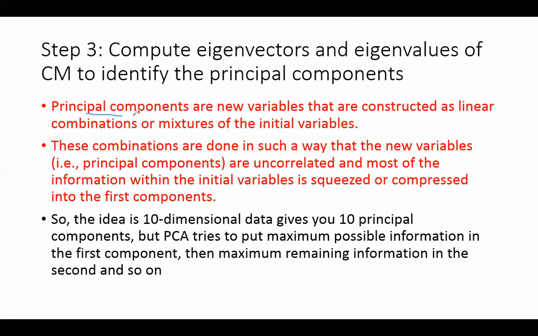Okay, principal components का मतलब क्या है? They are the new variables. I'm talking about 2D, 25 columns to 2 columns. So those 2 columns are called principal components, component 1 and component 2. ठीक है? They are the new variables that are constructed as linear combinations or mixtures of the initial variables. So how many initial variables did I have? 25. So if I have to construct two principal components, then each component has to be a linear combination of those 25 variables. Not all the 25 variables, maybe a linear combination of some of them.